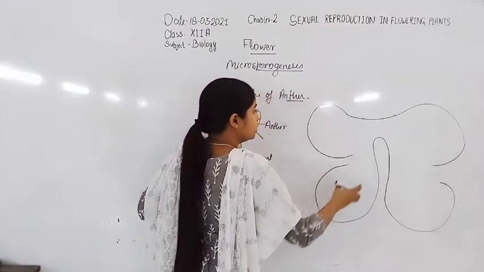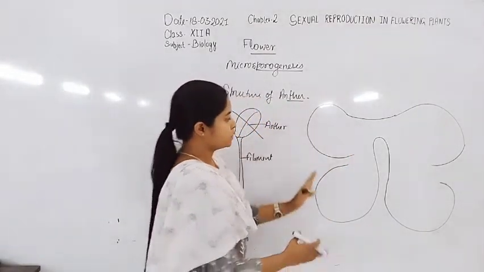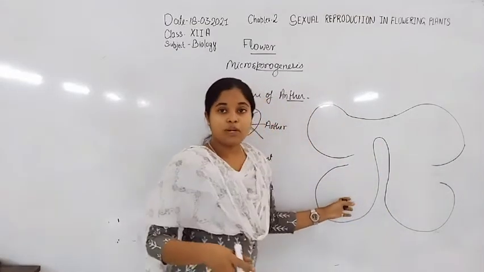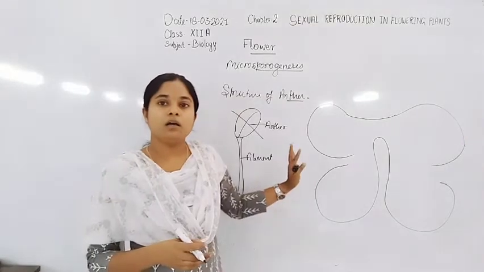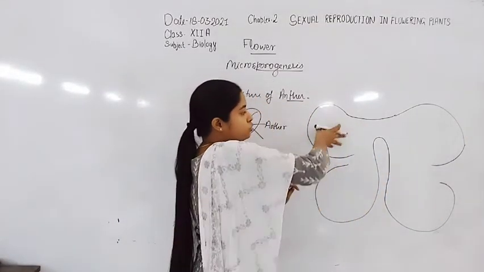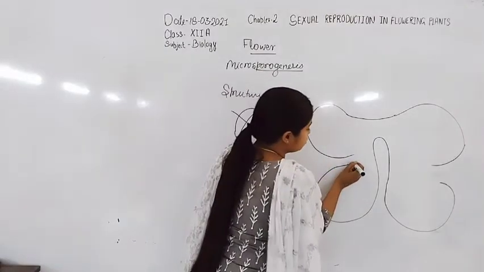So in the anther, there are two lobes present and each lobe has two chambers. This chamber is known as theca.